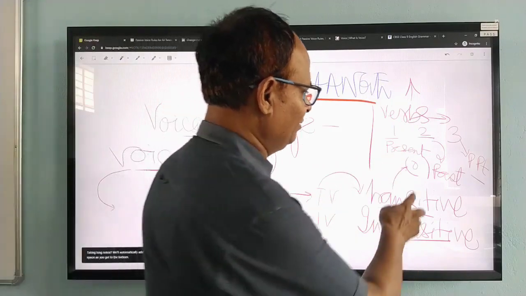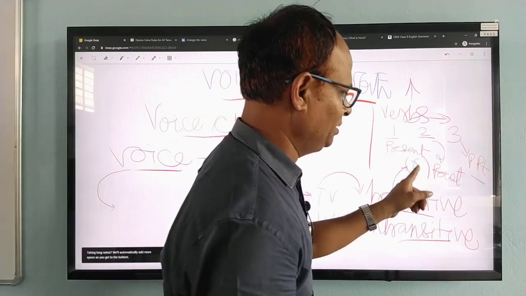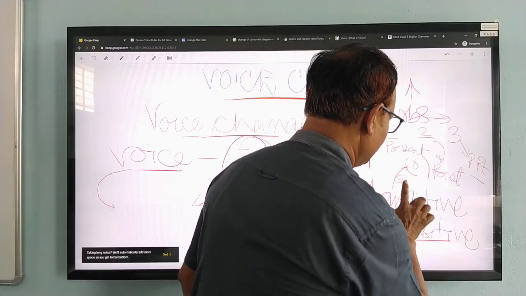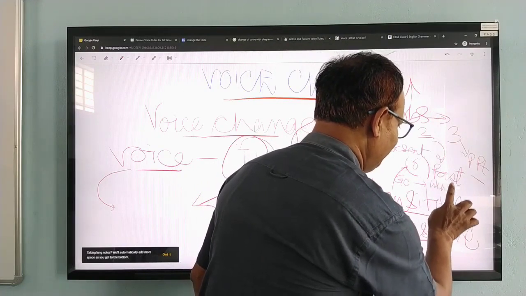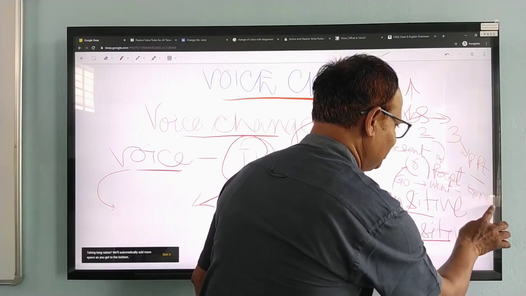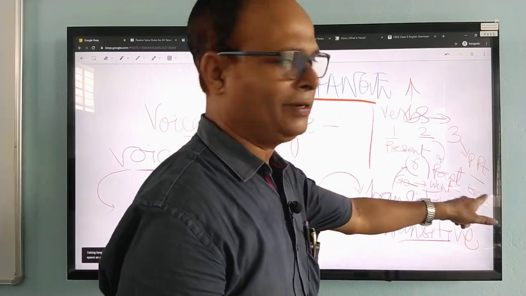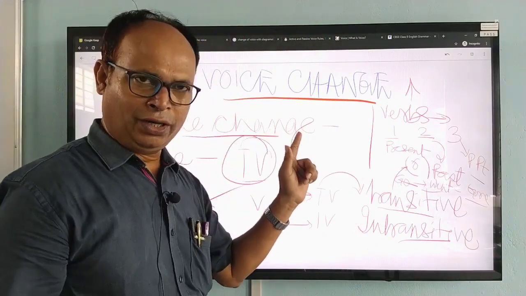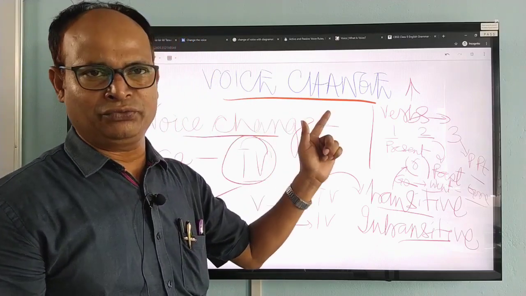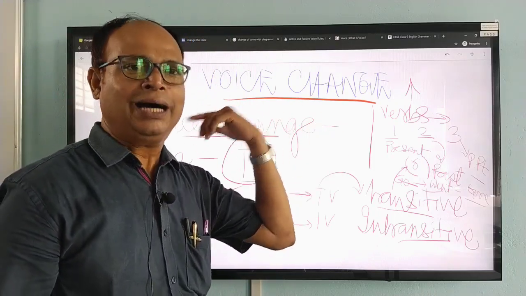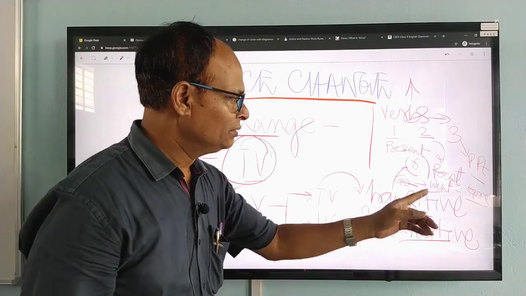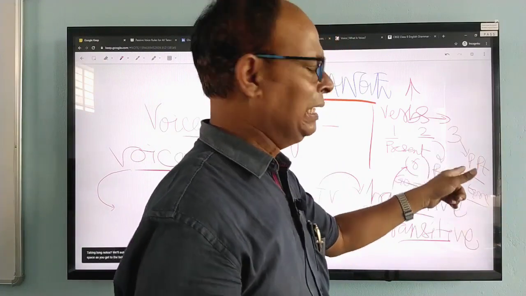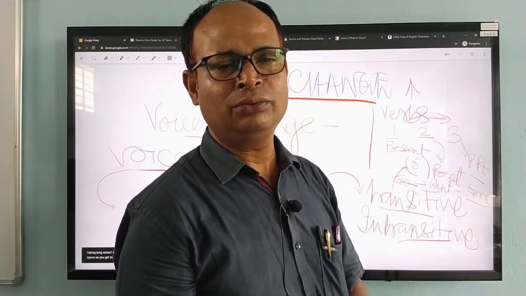Therefore, the verb is having the strong form and the weak form. So, this verb is having three forms: present tense, past tense and past participle. Like the verb is go, the past tense will be went and past participle will be gone. So, these are the three forms: first form, second form, third form. Therefore, when you are going for changing of the voice from active to passive, then the third form or the past participle form of the verb will certainly be used.